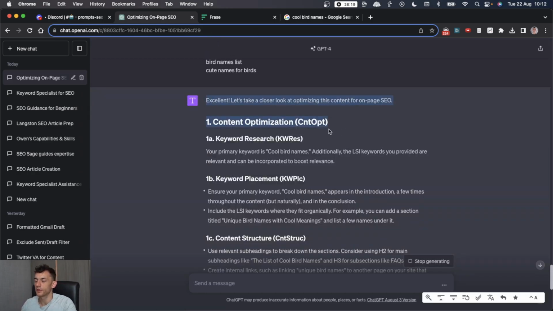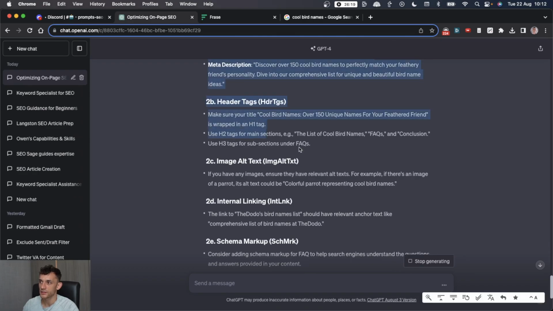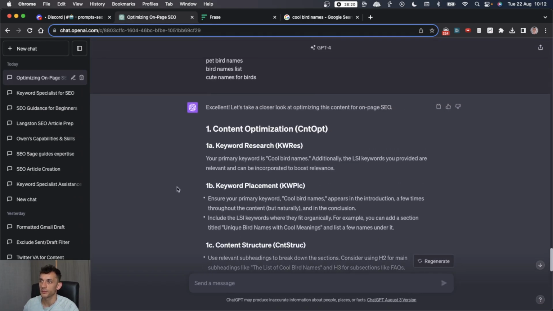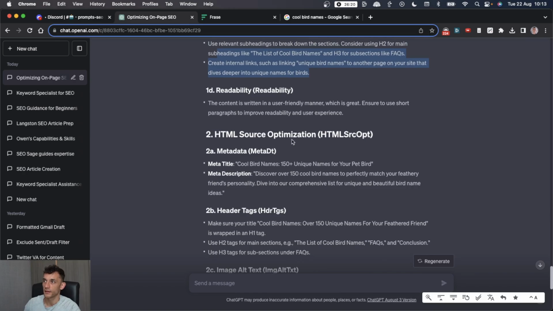And now it's given us a content audit based on what we've plugged in. So it talks about the keyword research, keyword placement, content structure, and it's given us a bunch of actionable tips that we could improve in our content, which is quite interesting. Because if you implemented those actions, and they are very easy to implement, right? For example, ensure the primary keyword cool bird names appears in the introduction a few times, include the LSI keywords, etc. Analyzes the readability of the content.